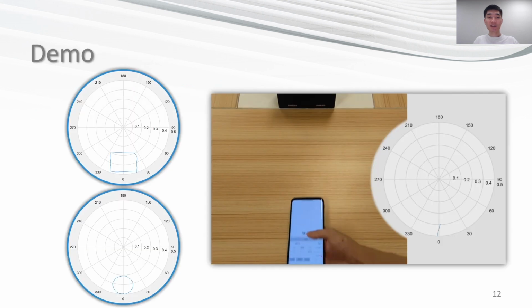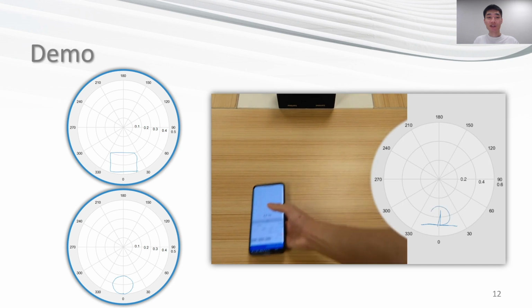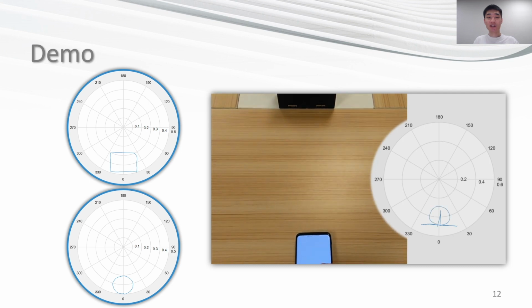Here are some motion tracking demos. We can draw a rectangle or circle accurately. The video shows a motion tracking demo of a smartphone. Two speakers are at the top of the frame. The smartphone receives the sound and achieves motion tracking.